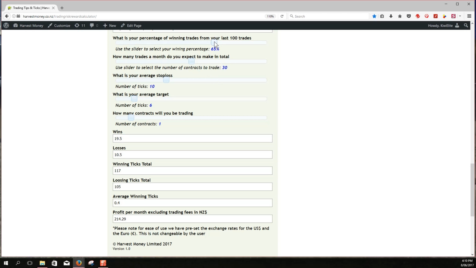So what happens if we increase our percentage of winning trades by 10%? Let's say we're getting 3 out of 4 trades correct, and that's what we're trading. We can see we have 22 wins, 7 losses, 135 ticks winning, 75 ticks losing, average of 2 ticks per trade, and we're making $1,000 a month.